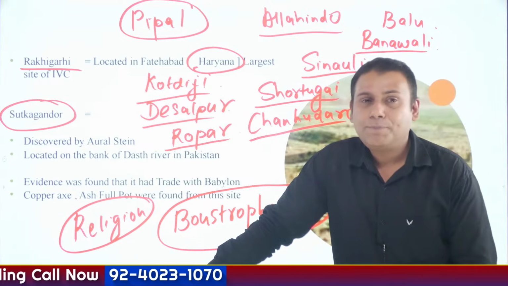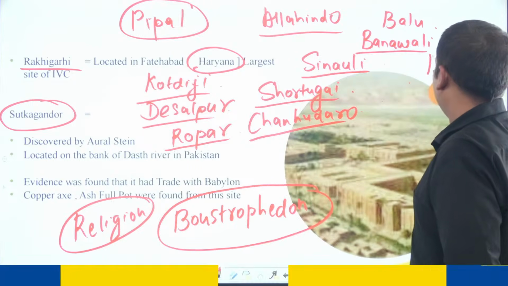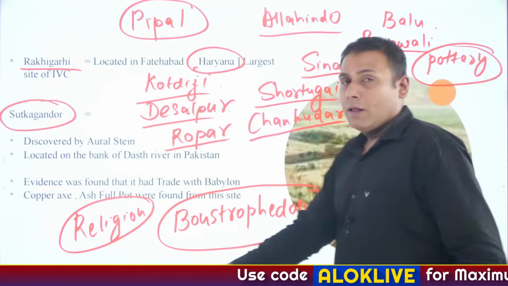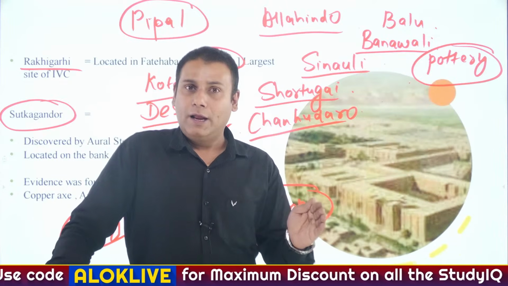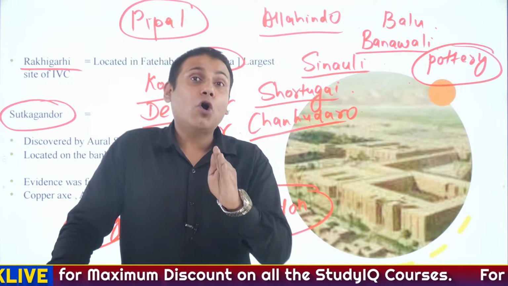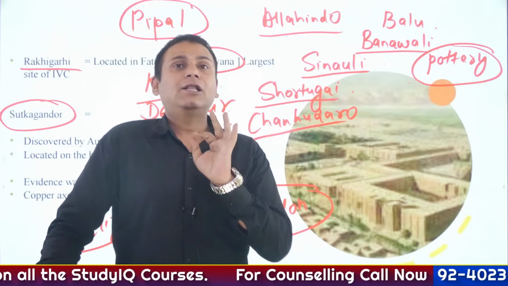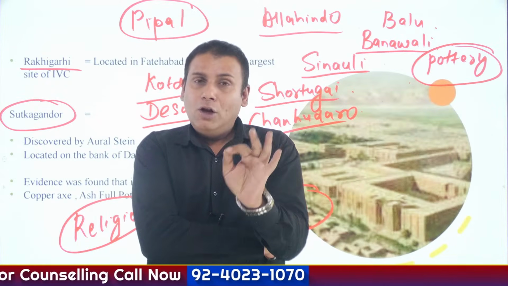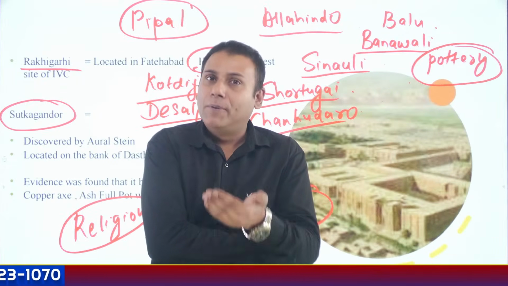Okay. Speaking about the pottery. There was painted pottery as well as plain pottery. But plain pottery was more common in comparison to the painted pottery. And the pottery was highly utilitarian in character. Now, what is the meaning of that word? In simple words, it was used for multiple purposes.